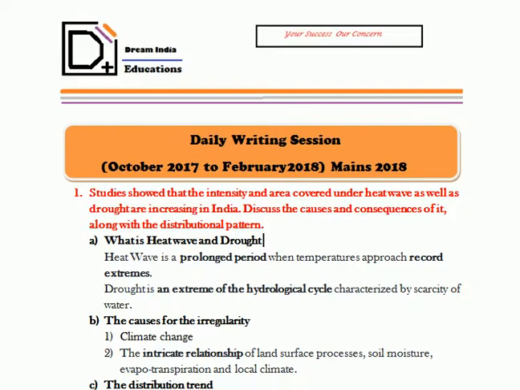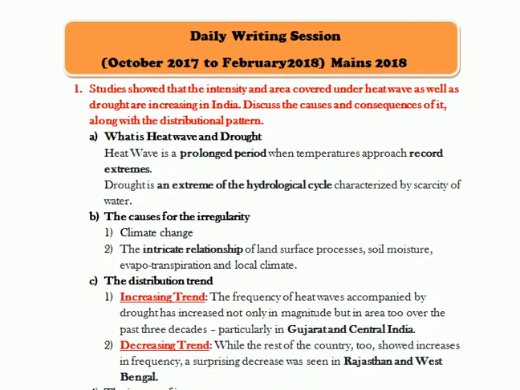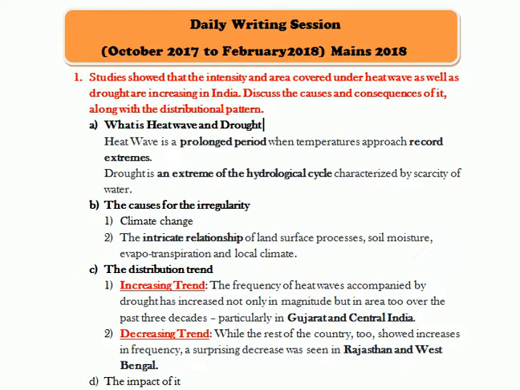So the first question is: studies show that the intensity and the area covered under the heat wave as well as the drought are increasing in India. Discuss the causes and the consequences of it along with the distributional pattern.